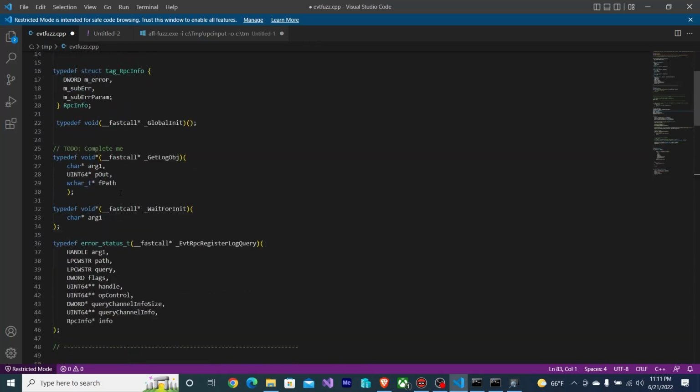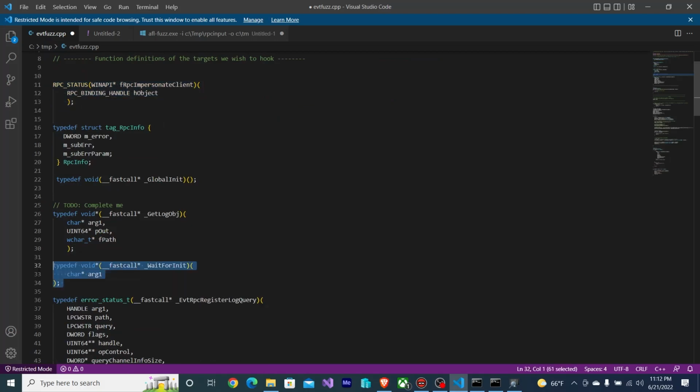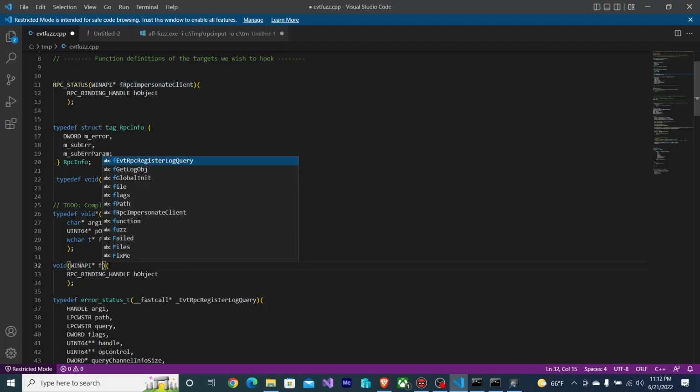I'm going to define that similar to how I defined the RPC impersonate client call. So this is going to be void, in API, it's going to be f wait for init.